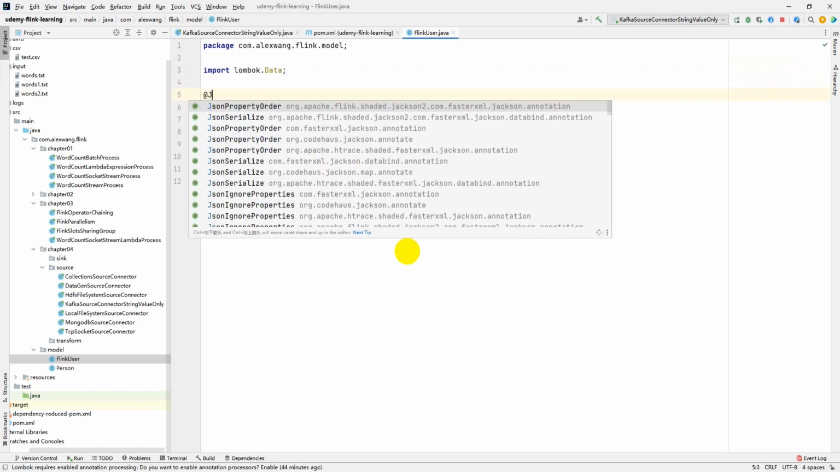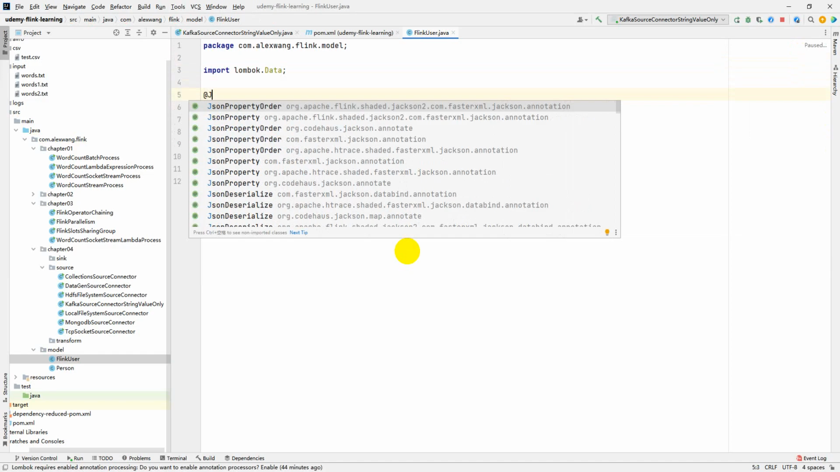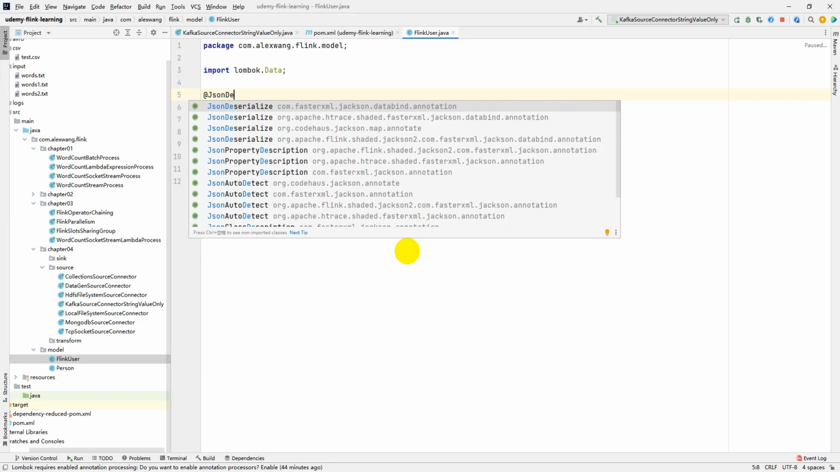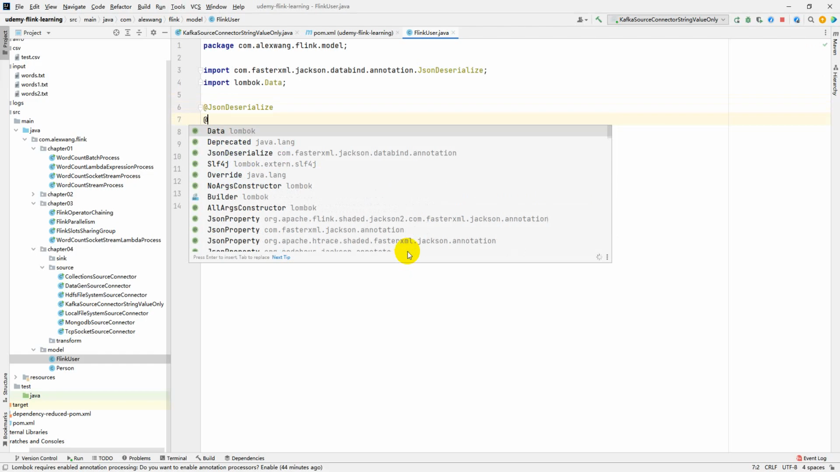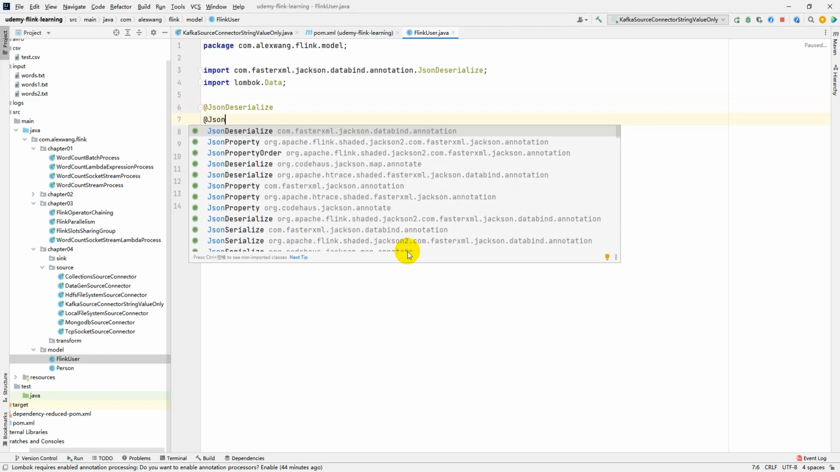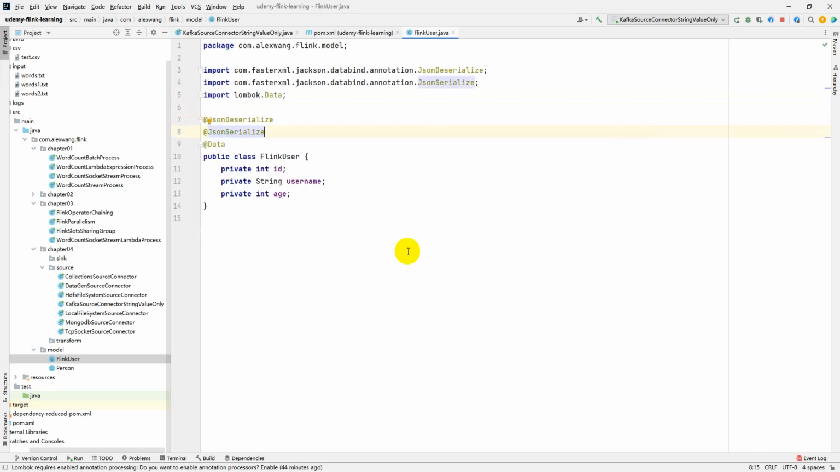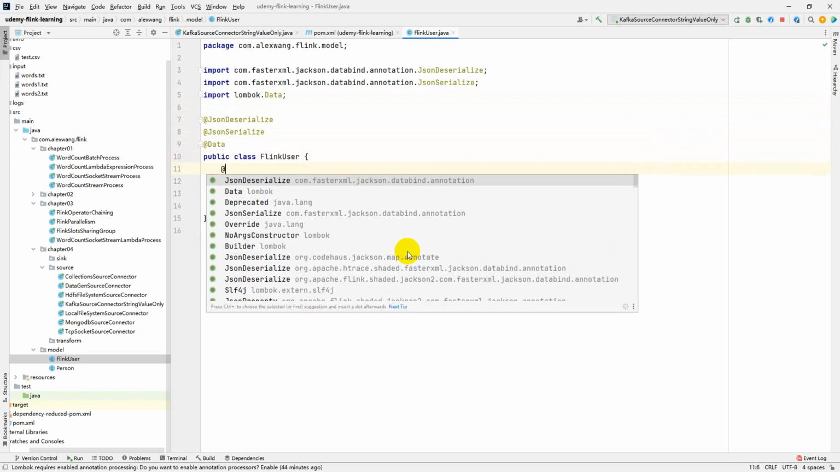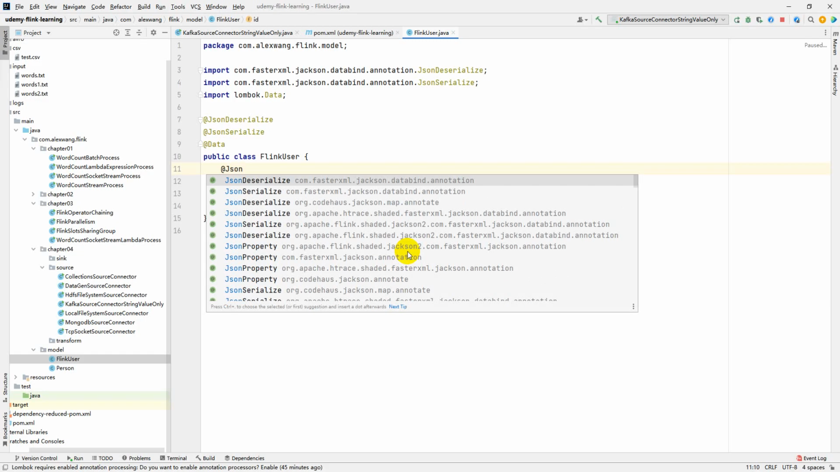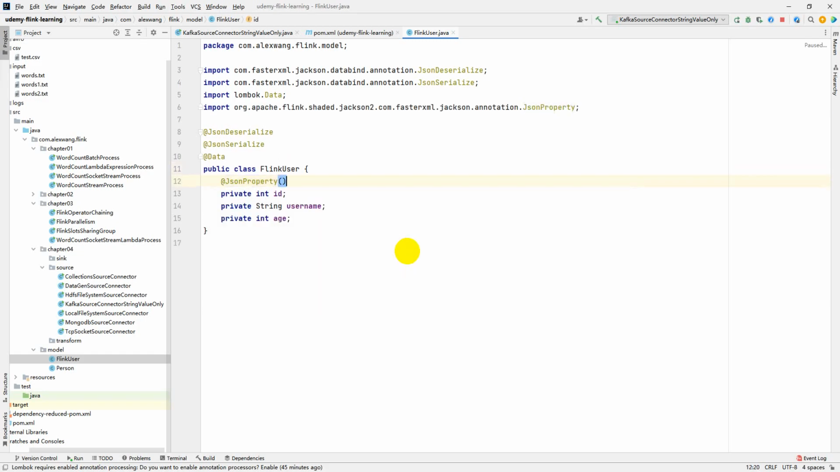And also we can specify the JSON deserializing, I use this one. And JSON serializing, I use this one. All right. And don't forget to annotate each field with the JSON property, in uppercase. Why do we need to annotate the JSON property in uppercase?